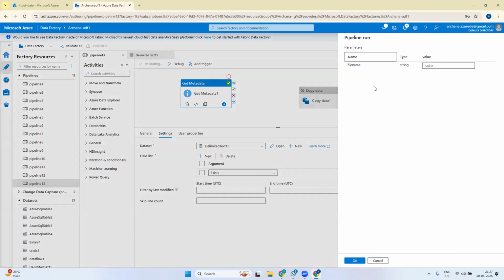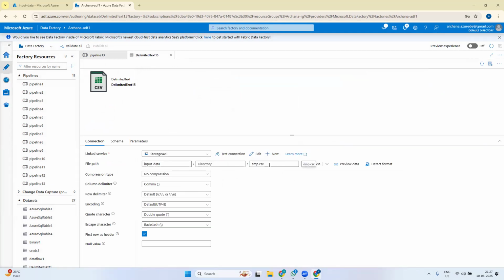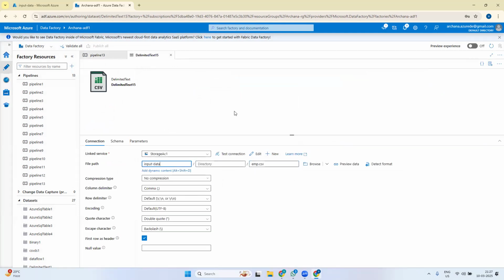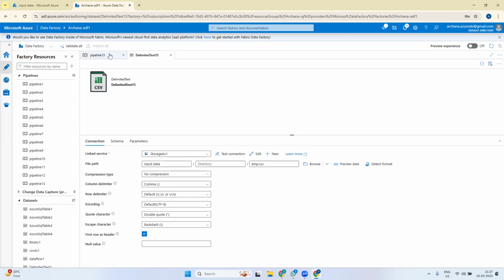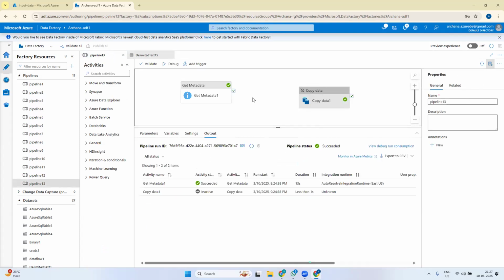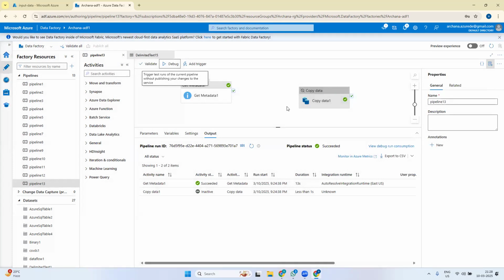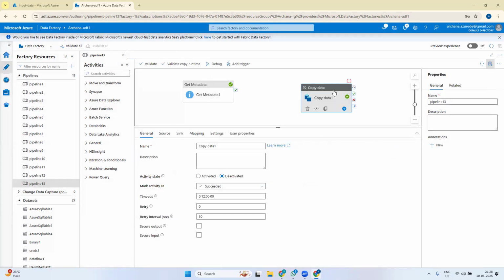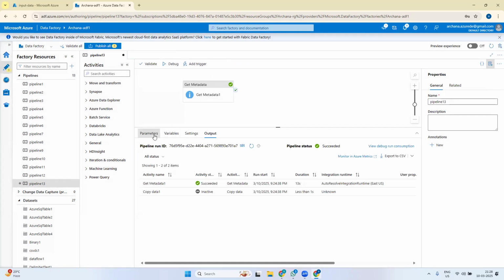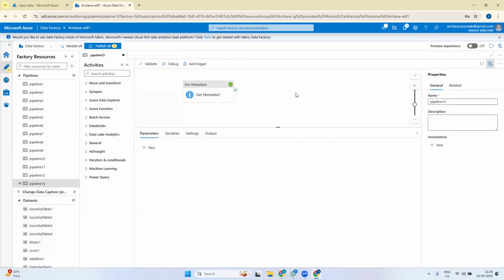What is coming again here? File name. Open emp.csv. Debug. Why is the pipeline parameter coming out? Remove this. I don't want this pipeline parameter also.